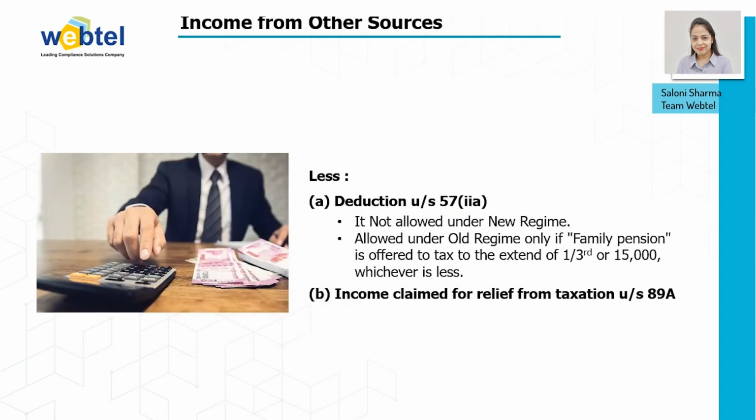If you want to claim any deductions under section 57(2)(a), it is not allowed under the new tax regime. It is only allowed under the old tax regime. And here only family pension is allowed, up to 1/3 or 15,000 of your income, whichever is less, which will be considered as a deduction under section 57(2)(a). Income claimed for relief from taxation under 89A can be claimed as a deduction under income from other sources.